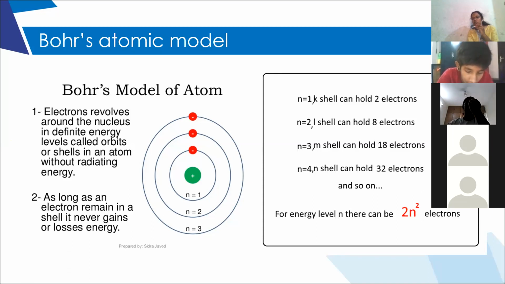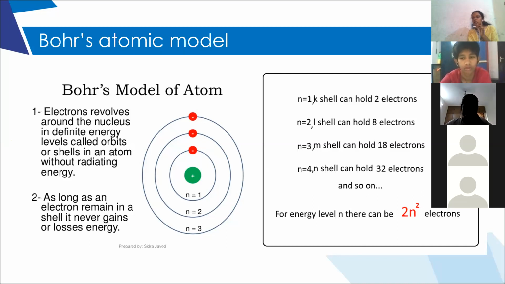Right? So using this rule, if they ask you how many electrons are present in the third shell, maximum how many electrons can be present in the third shell? 18. Yes, 2 into 3 square, 2 into 9, that will be 18 electrons. Got it? Since there is a particular number of electrons which an orbit can accommodate, that is the reason we are able to write the electronic configuration.